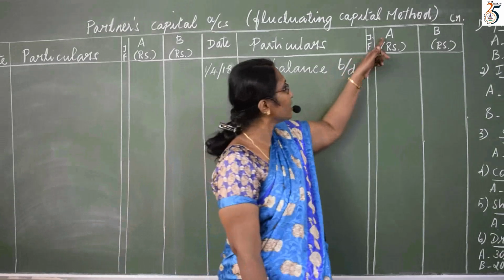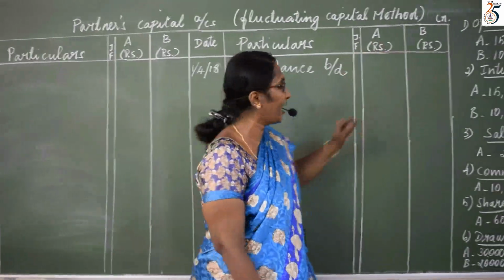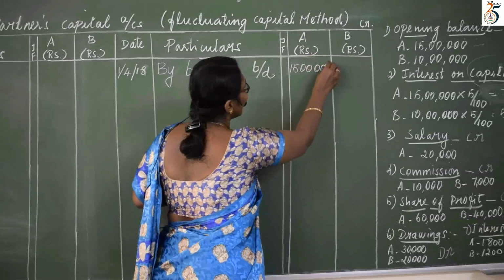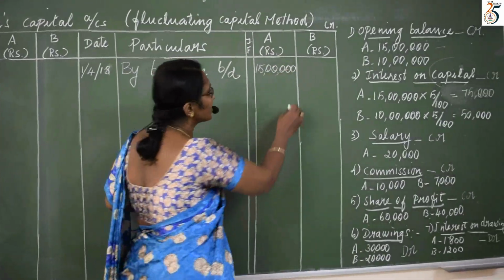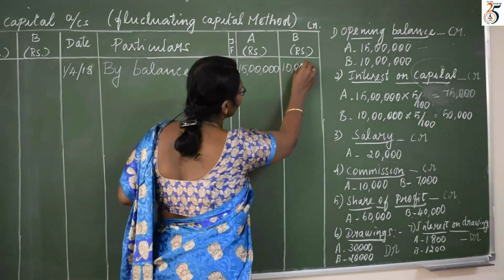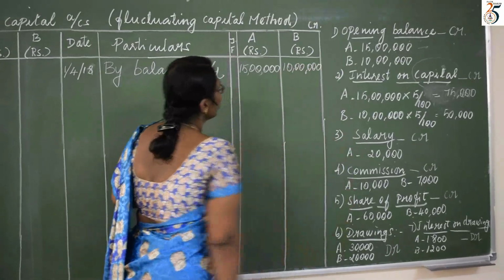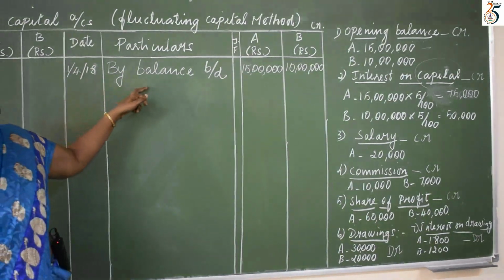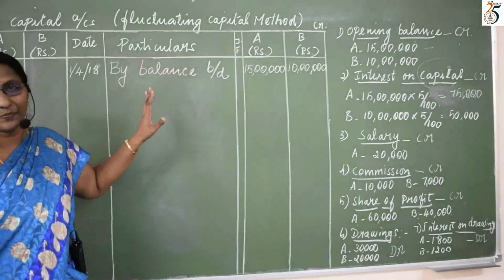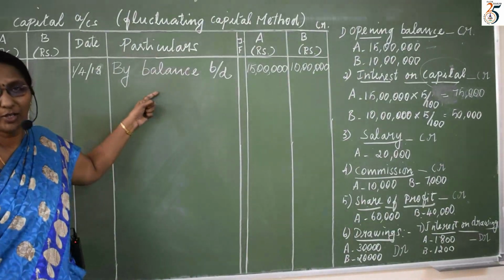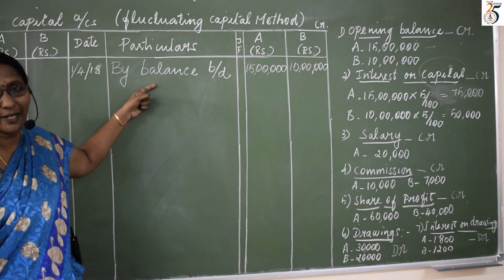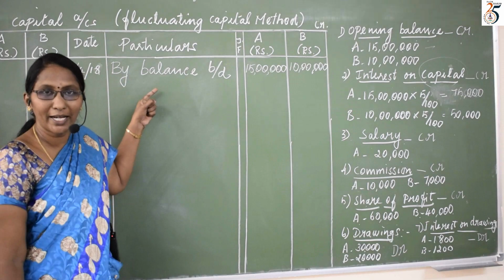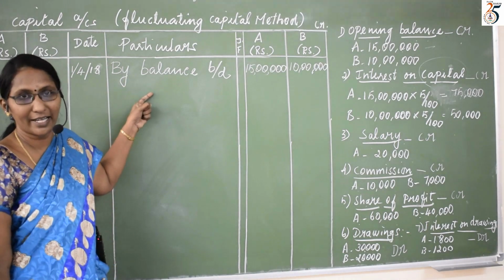So how much is given here for A? 15 lakhs. So I write here 15 lakhs. For B, how much is given? 10 lakhs. So this is the opening balance of capital, A and B. I have already mentioned why we write this on the credit side: because capital is a liability, by default it will be entered on the credit side.